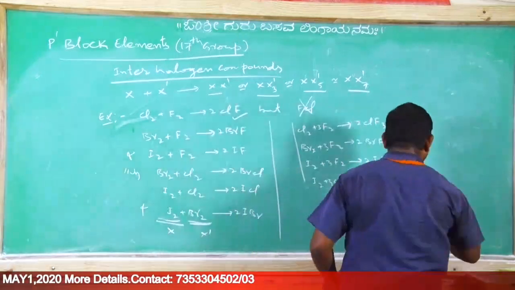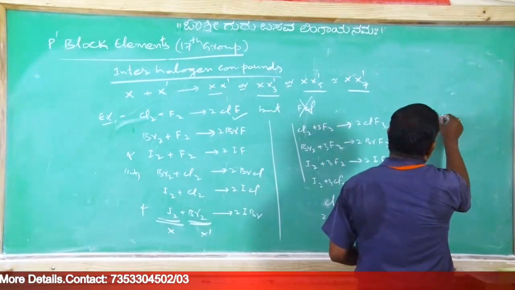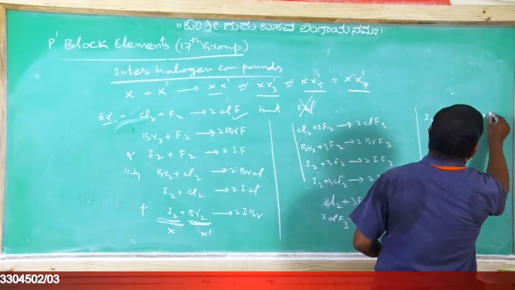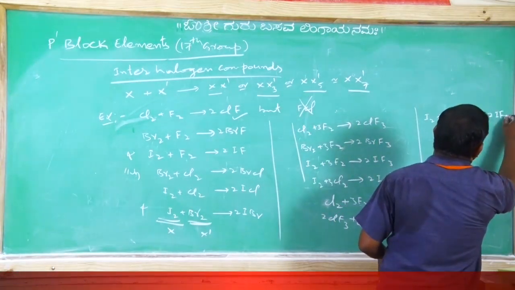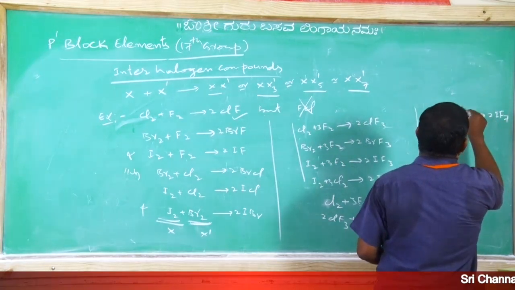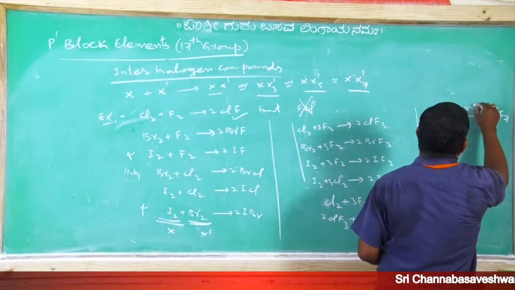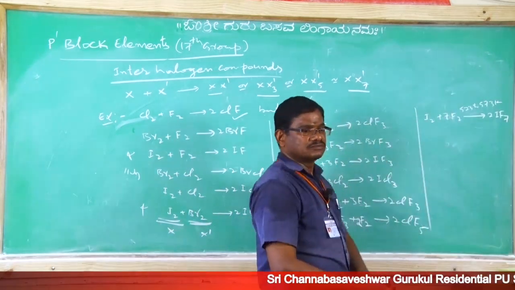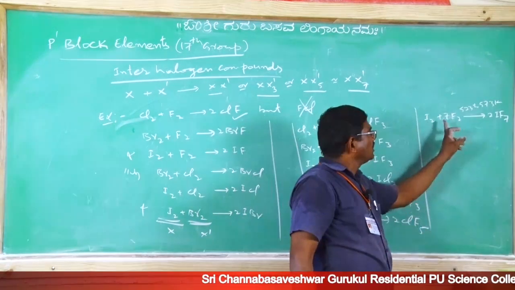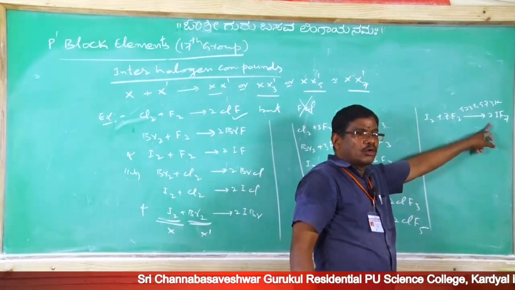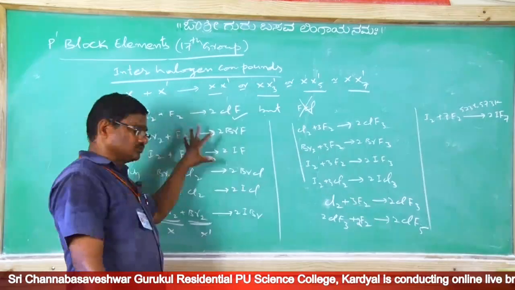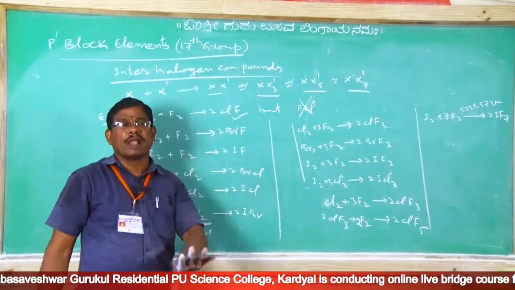Coming to hepta, iodine when it reacts with 7F2 gets converted into 2 moles of IF7 at around 523 to 573 Kelvin temperature. At higher temperature, iodine reacts with fluorine to give iodine heptafluoride. Clear? Whatever I wrote, these are quite possible.